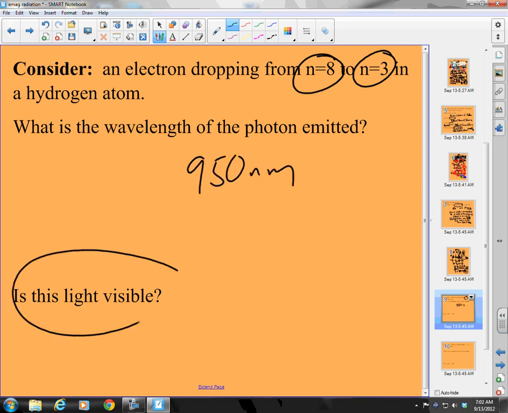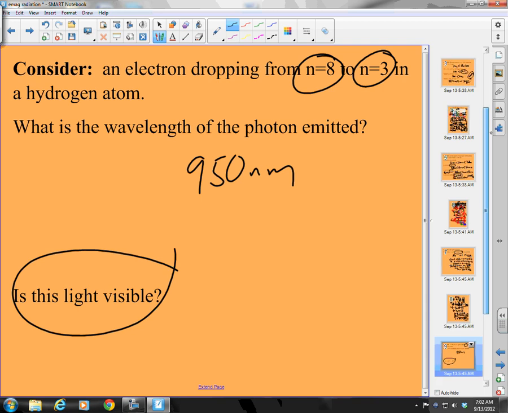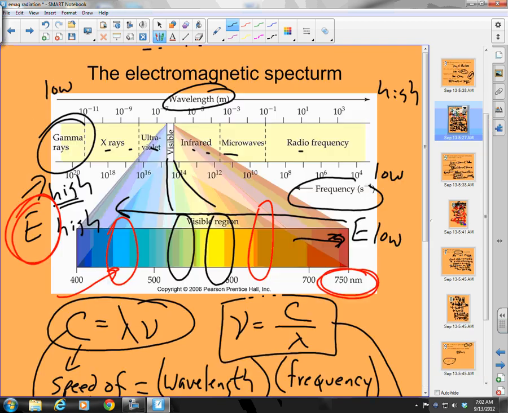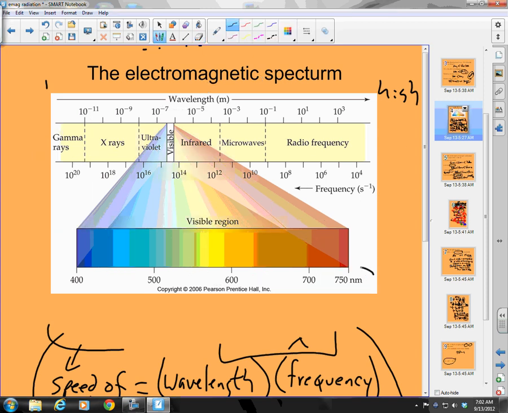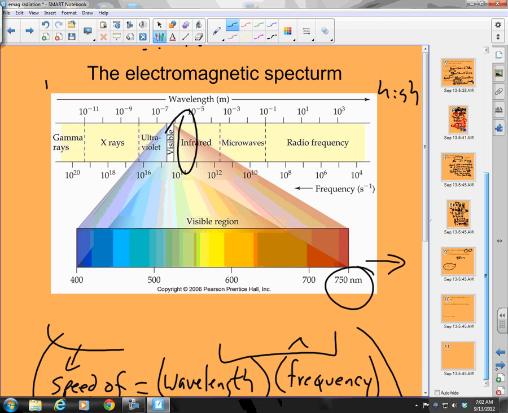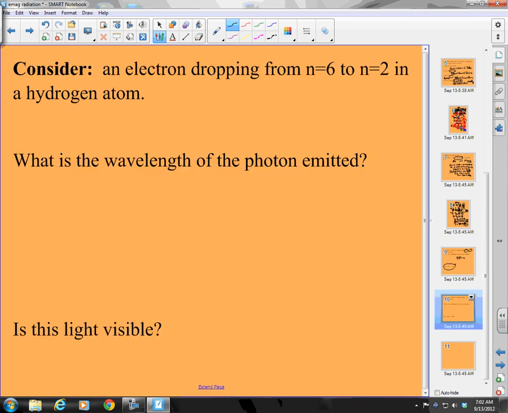Is this visible? Let's go back to our spectrum and find out. Oh my gosh, let's erase some stuff so we can see. 950, where is 950? Well, here's 750. 950 is somewhere over here. It means it is beyond the visible spectrum. It's probably in my infrared range. Good. All right, here you go. Let's see if you can do this on your own. Pause me, and when you're ready to answer it, defrost me.